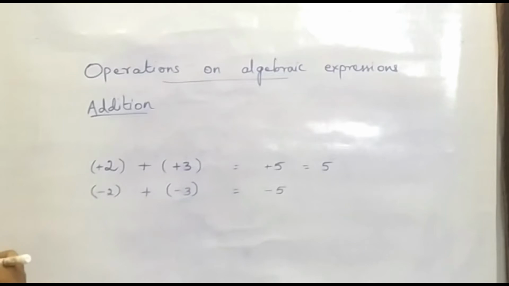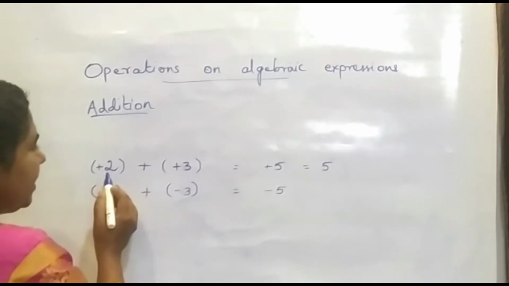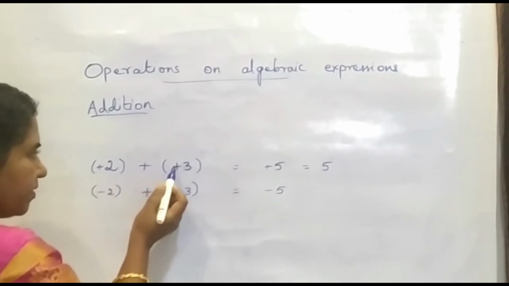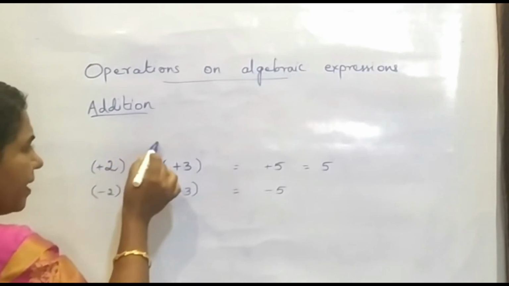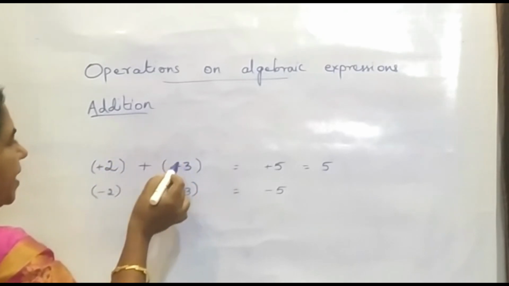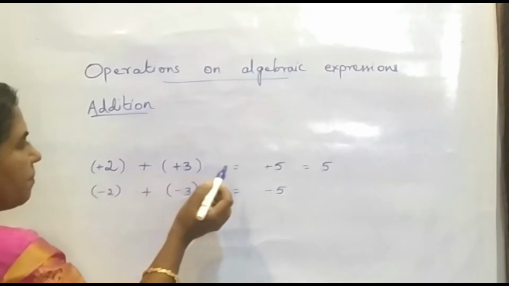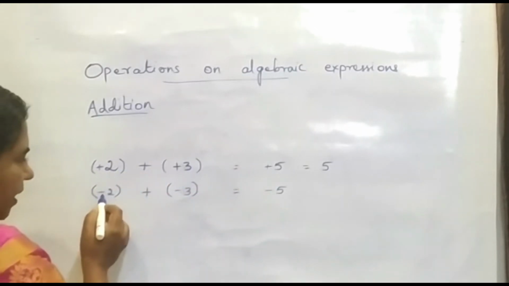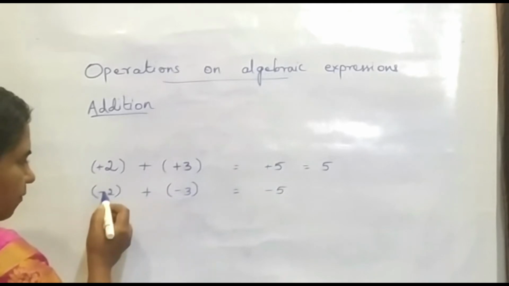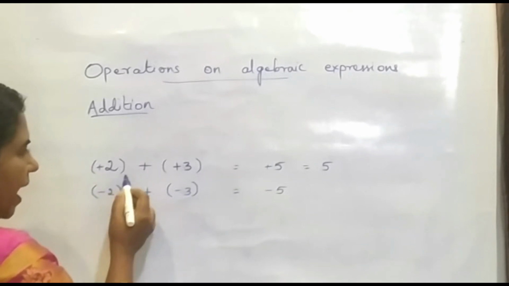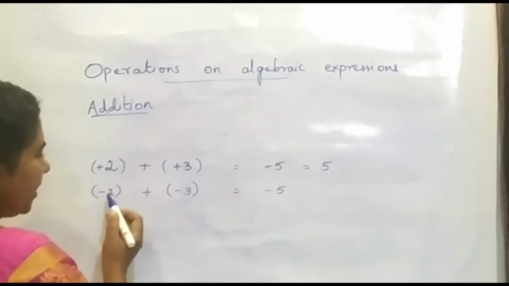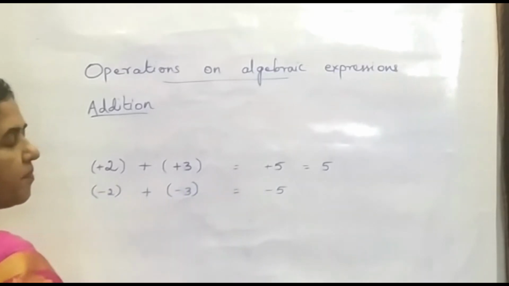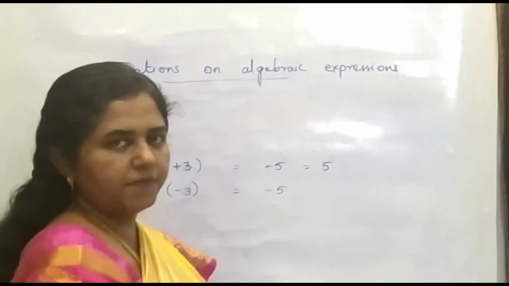That is nothing but, when we need to add two numbers which are of the same sign, we have to add both the numbers and give the sign of the numbers in front of the answer. This is the first concept.